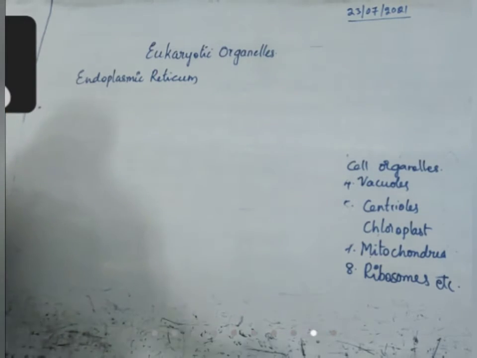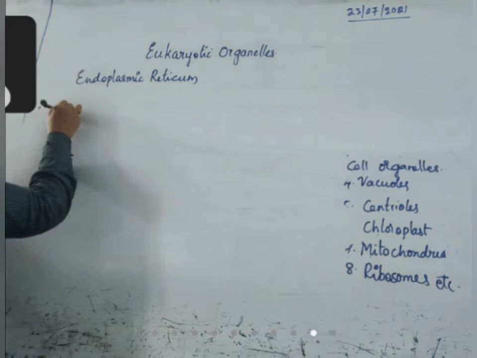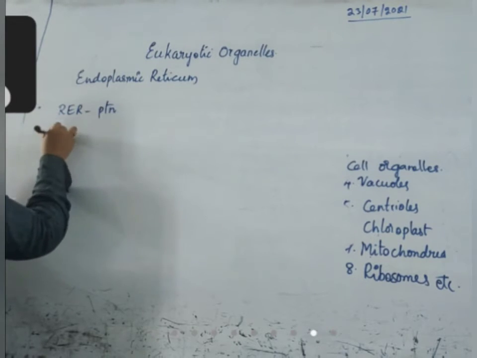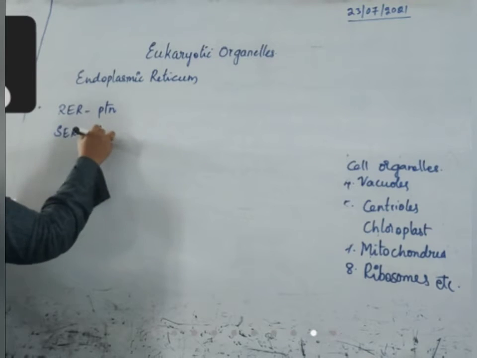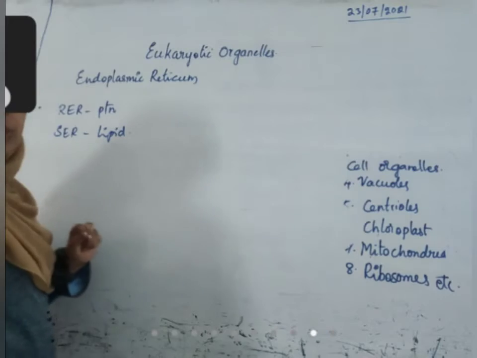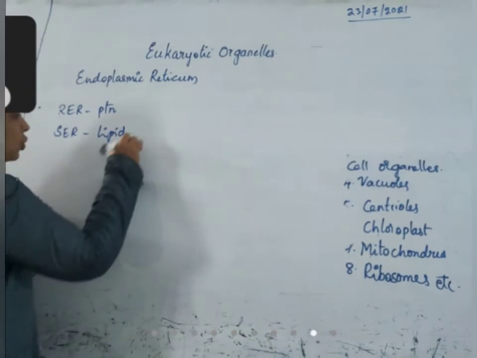The major function is that rough endoplasmic reticulum produces proteins, and smooth endoplasmic reticulum produces lipid molecules. Apart from that, smooth endoplasmic reticulum is also useful in